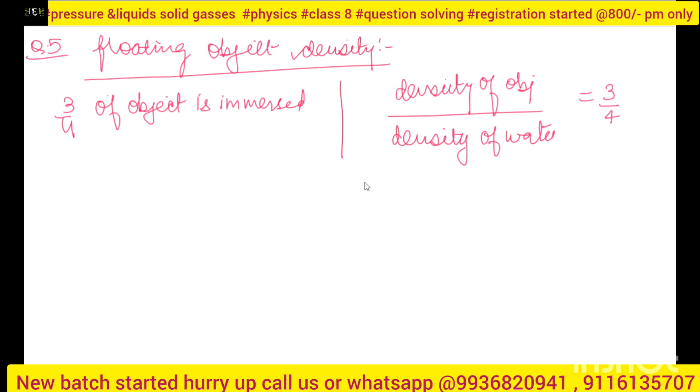Yes. I can directly say from this formula that density of object is 3 by 4 into 1000. Why 1000? Because 1000 kg per meter cube is the density of water, right? So what I will get?